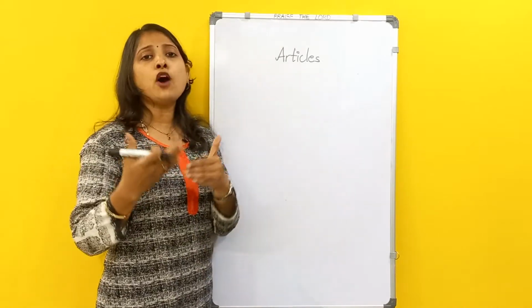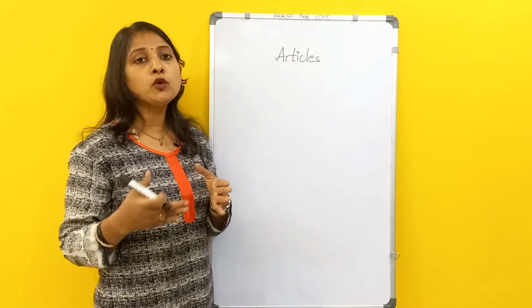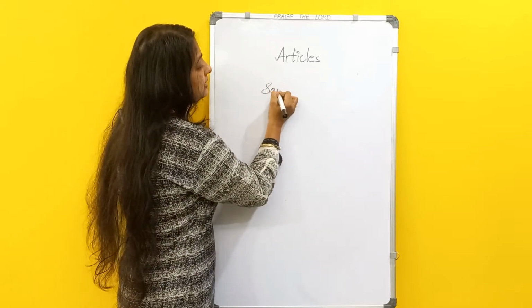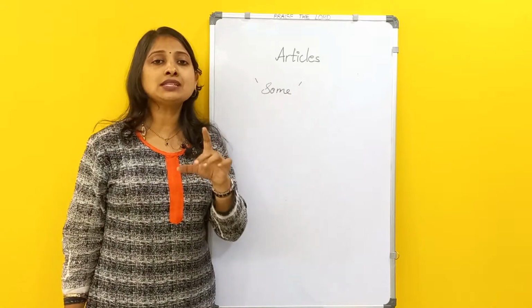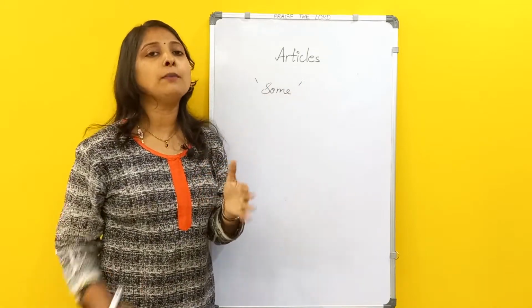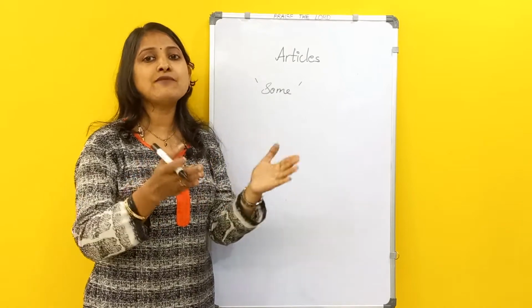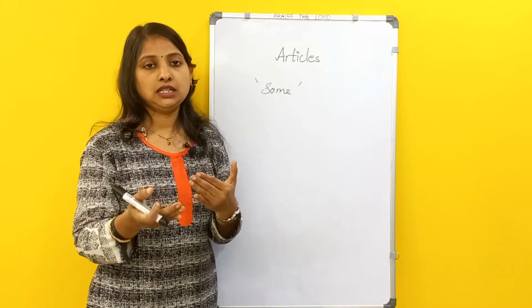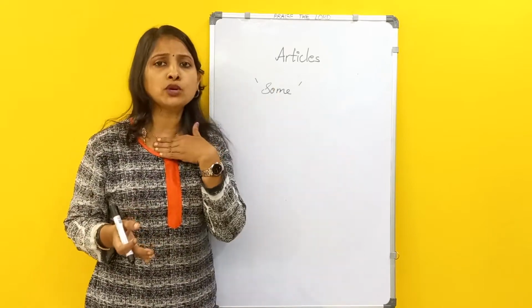And the plural form of these articles a and an, in general, if you want the plural form, you will be using the word some. Some is used to mention the plural form, like some apples, some water, give me some water. Please give me some money, right? So this some is used to mention the plural form.